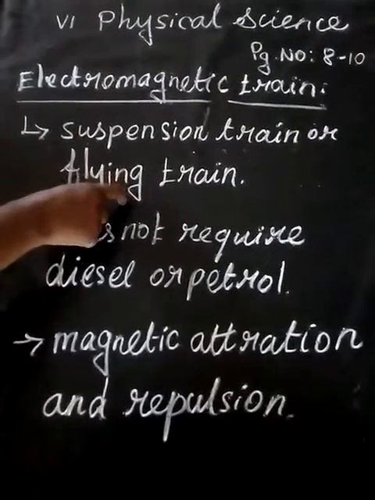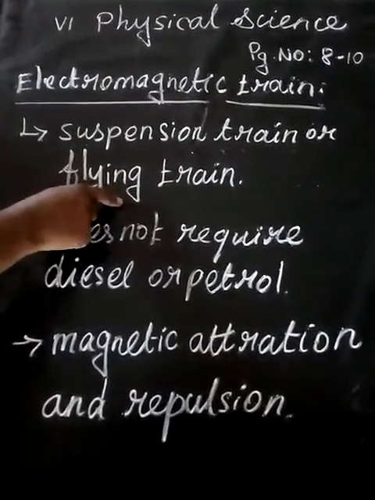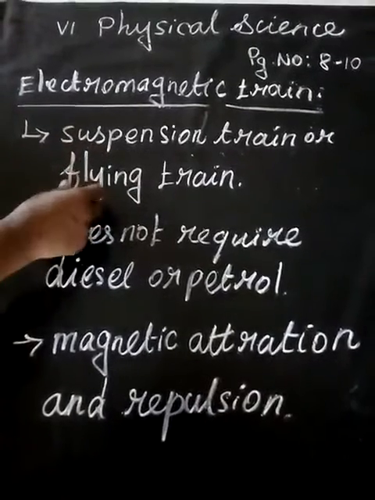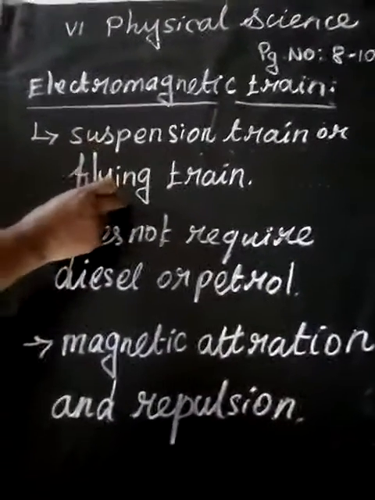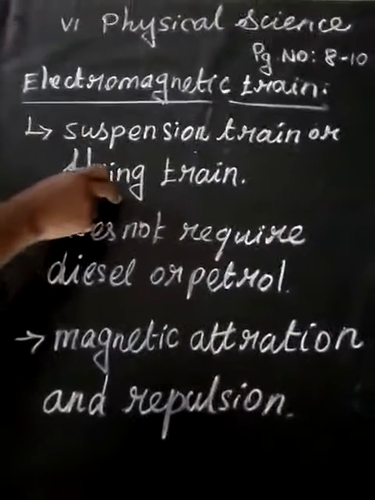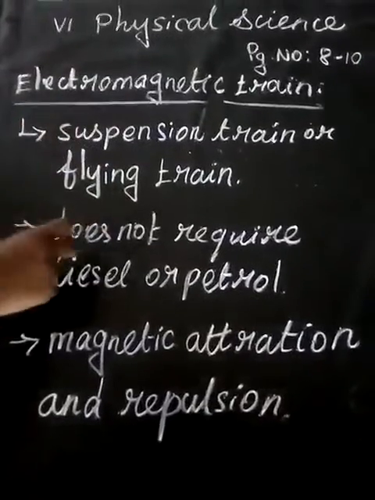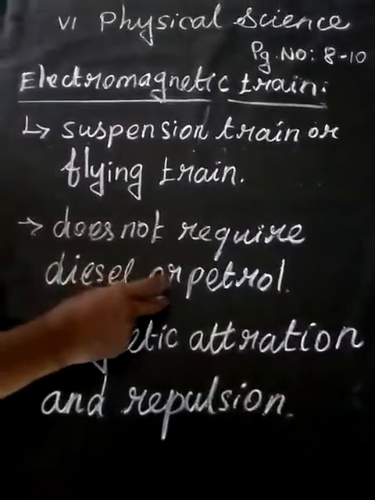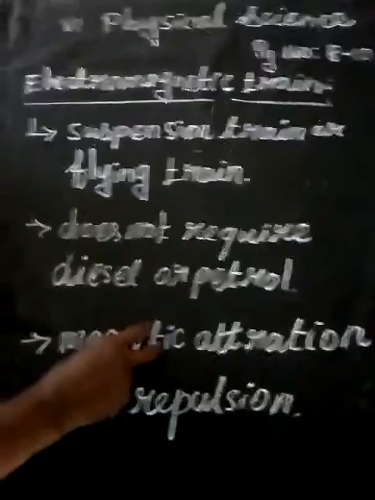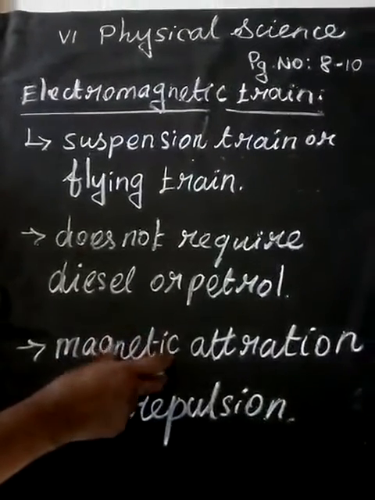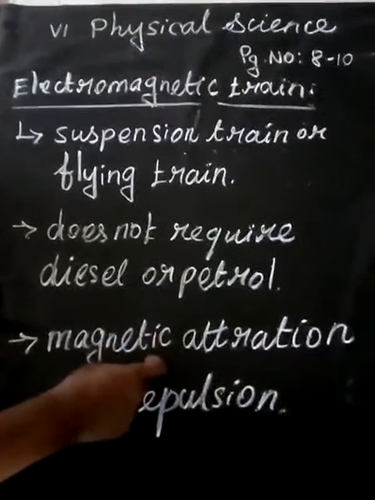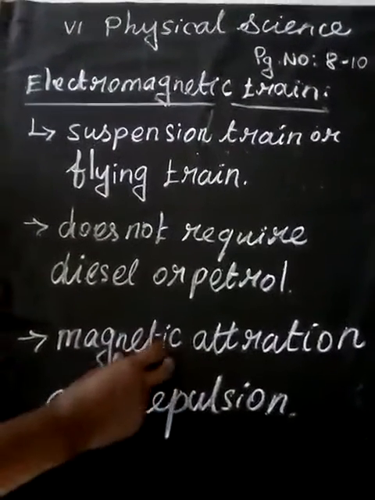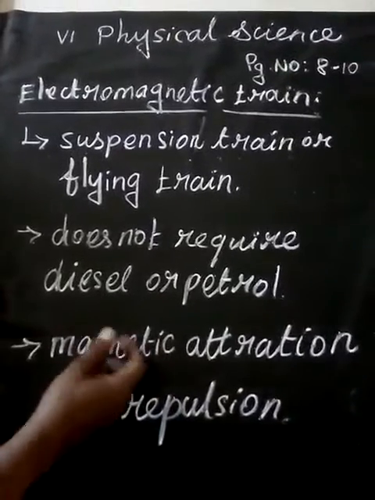Why? Because it is not attached to the track, it looks like it is flying, so it is known as a flying train. Then it does not require diesel or petrol. This technology uses the properties of magnetic attraction and repulsion to run these super fast electromagnetic trains.